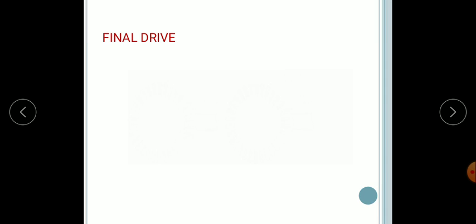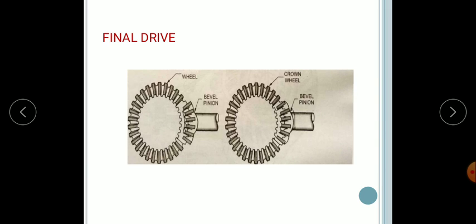Next comes the final drive. So what is this final drive? Final drive is the last stage of the power transmission from the propeller shaft to the rear axle and then to the wheels. It turns the propeller shaft motion at a right angle to drive the rear axle. So in a moving vehicle, the final drive has two purposes: to turn the drive through 90 degrees so that torque may be transmitted from the propeller shaft to the rear axle, and to provide a permanent gear reduction.